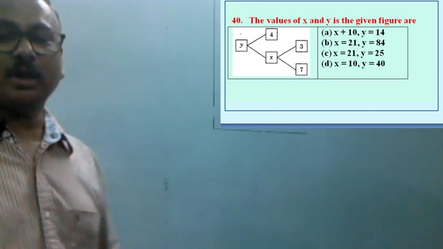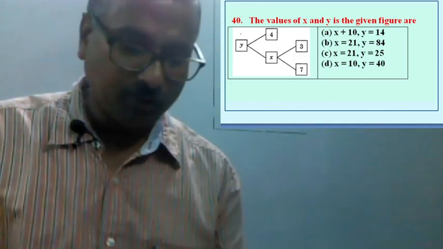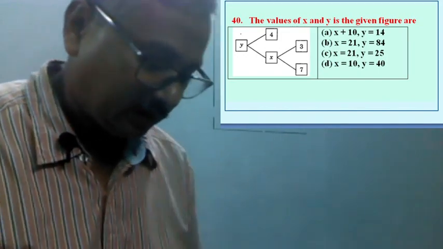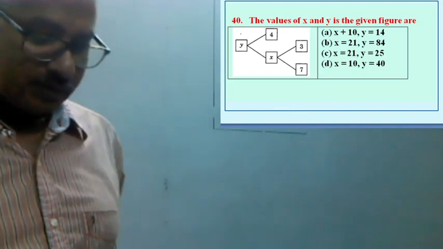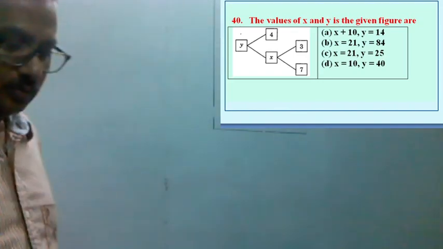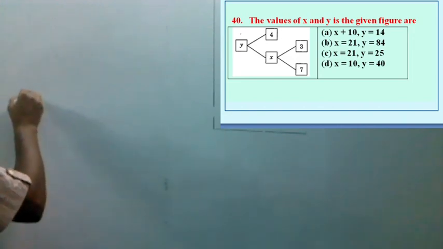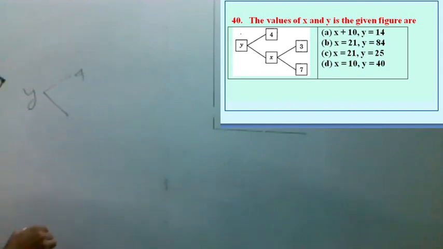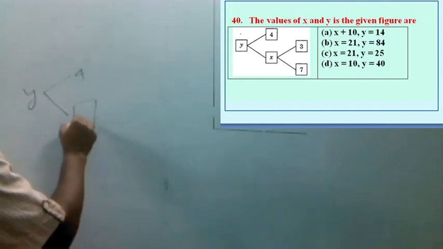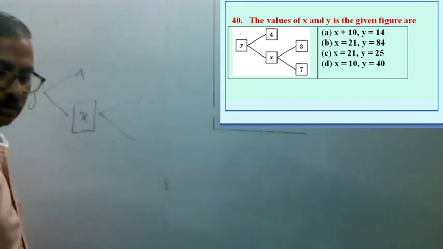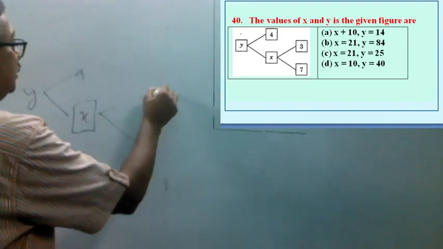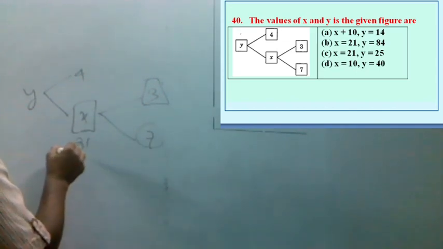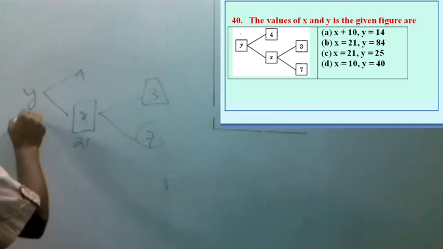Here, when a tabular form is given, we have to find the values of x and y. Using the factor tree method, y is 4 times x, and x is 3 times 7, which is 21, so x equal to 21, and 21 times 4 is 84.